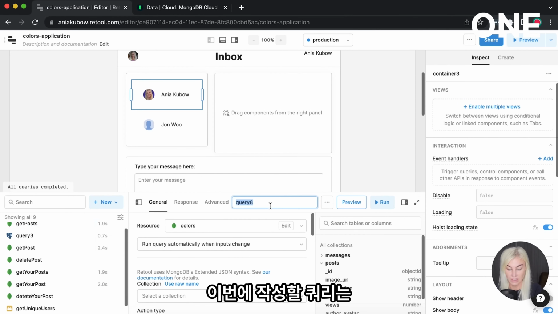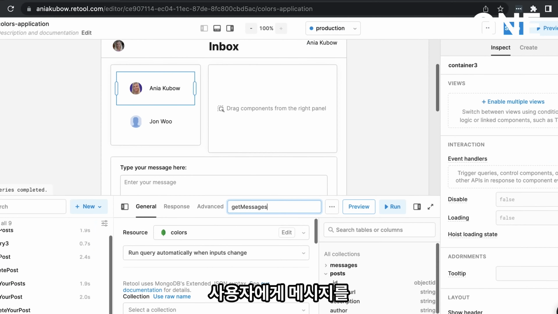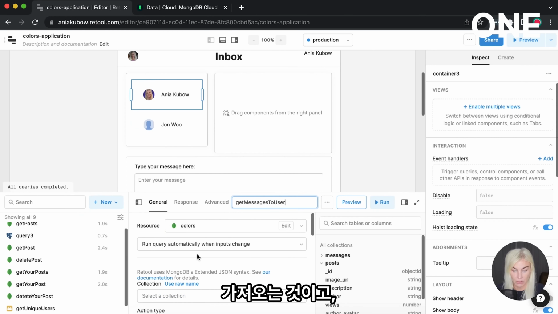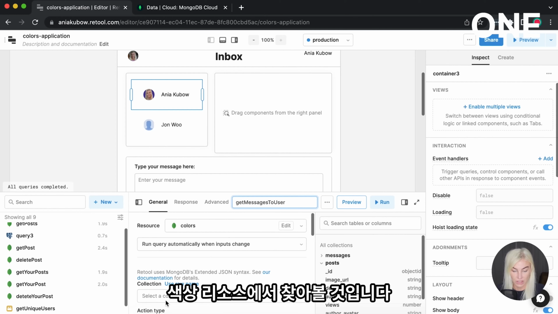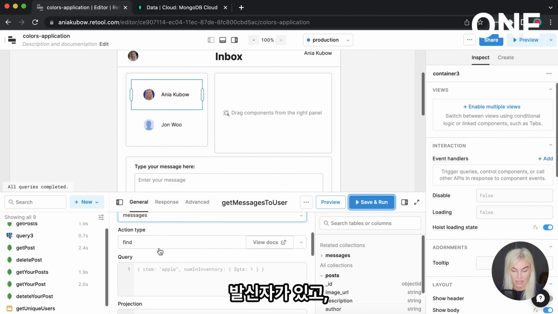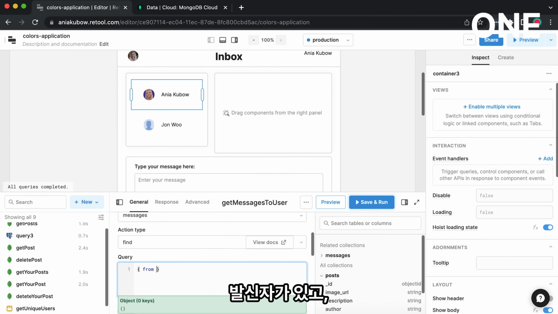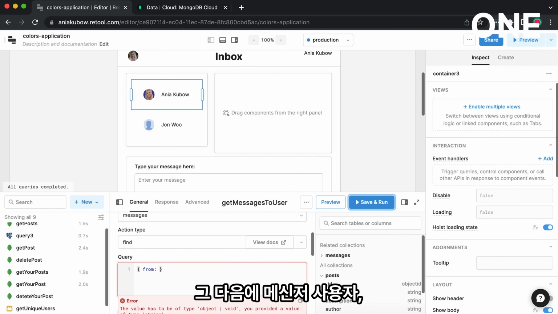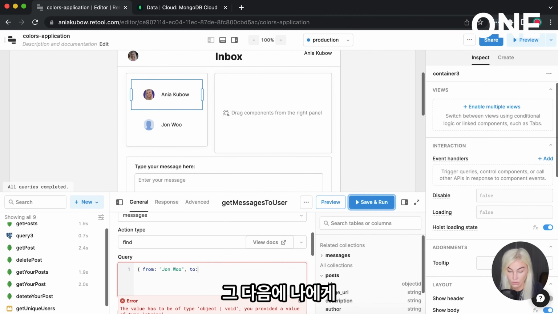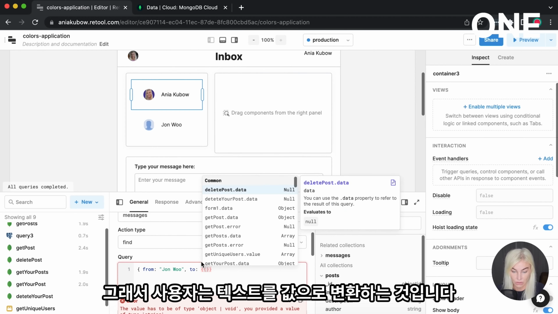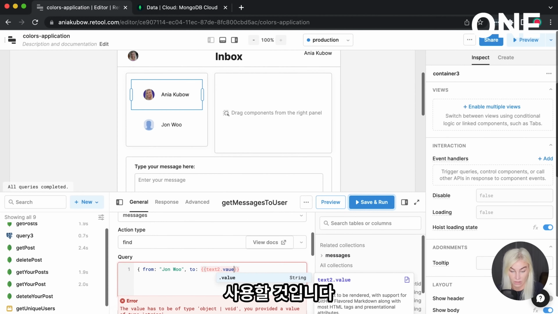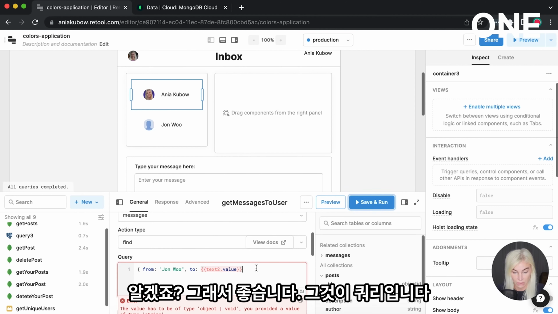So the query I'm going to write this time is get messages to user. And we're going to look in the colors resource. The collection we're going to look in this time is messages. And we're going to find anything that has from and then the messenger user. So from John, essentially. So I'm just going to hard code John Woo in here for now. And then to me, so the user, which is text to value. So I'm just going to use that instead of hard coding it.